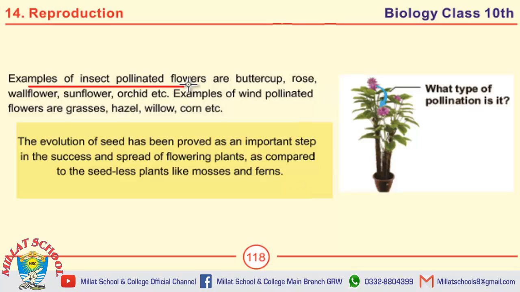The examples of insect pollinated flowers are buttercup, rose, wallflower, sunflower, orchid, etc. Examples of wind pollinated flowers are grasses, hazel, willow, corn, etc. This may be asked in the form of MCQ as well. Like buttercup and rose are the examples of insect pollinated flowers. Likewise, willow is the example of wind pollinated flowers.